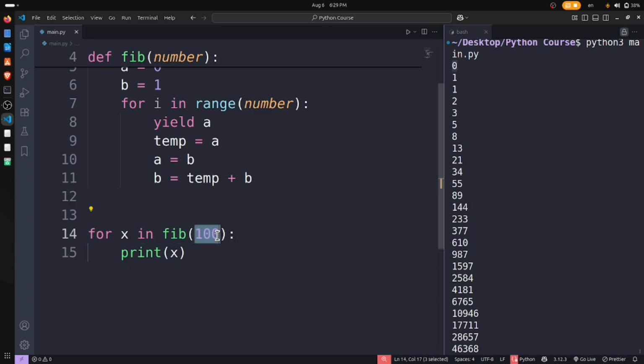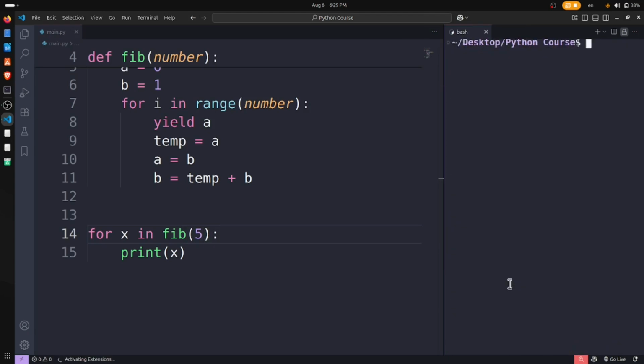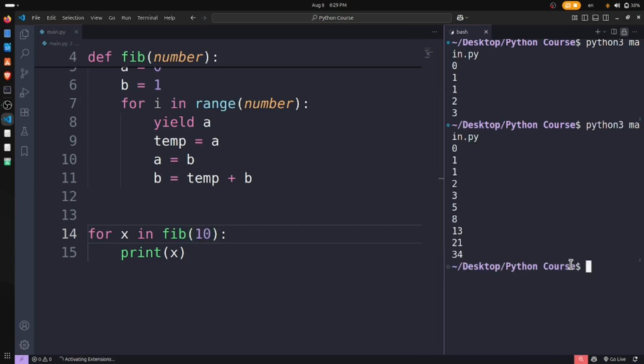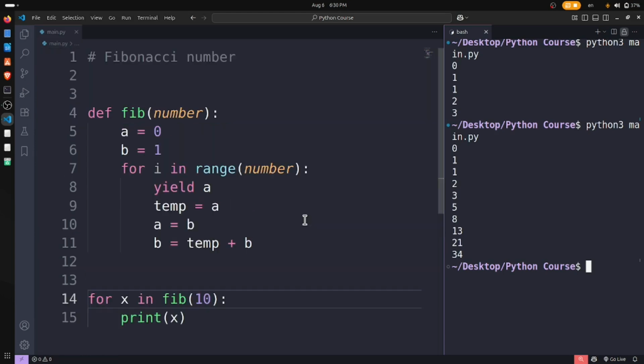Now let's see, what will be the Fibonacci of 5? The same thing, 0, 1, 1, 2, 3. And if I have the Fibonacci of 10, what will happen? The same thing, 34.